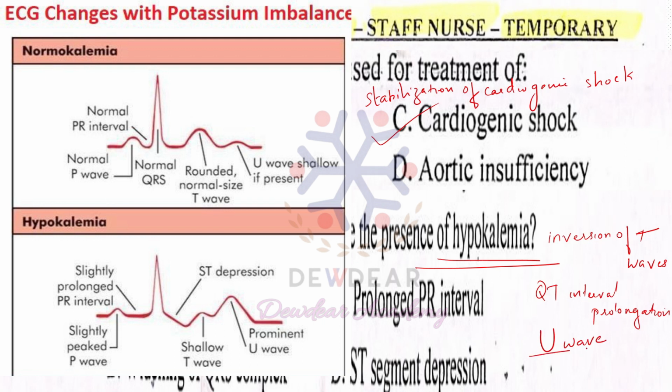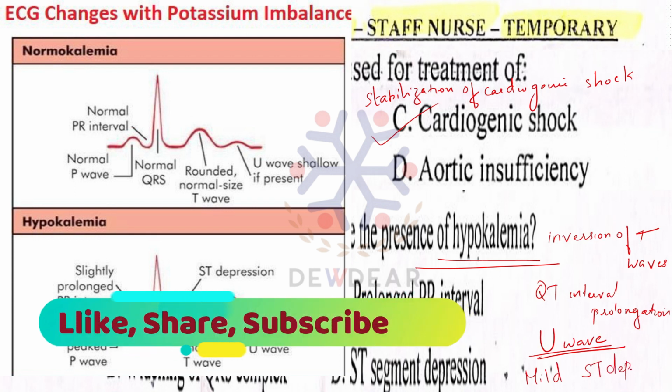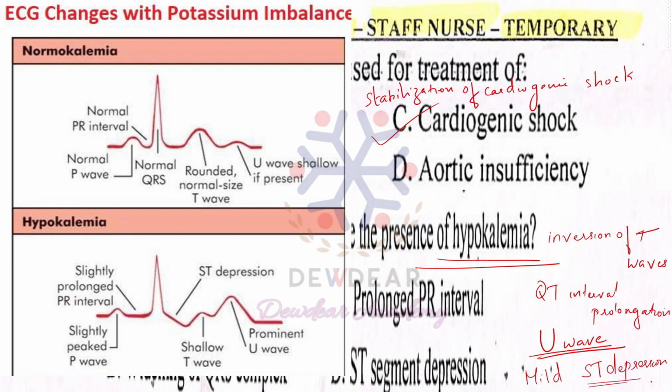That is a very important sign in hypokalemia, ECG change in hypokalemia, that is visible U wave, and also mild ST depression in more severe hypokalemia. Mild ST depression can be found in case of severe hypokalemia. So these are the main ECG findings or ECG changes which is found in case of hypokalemia.